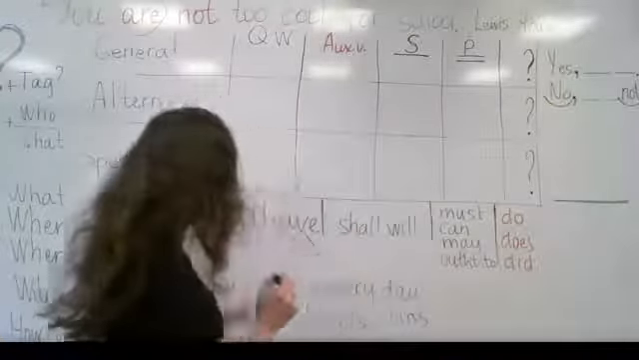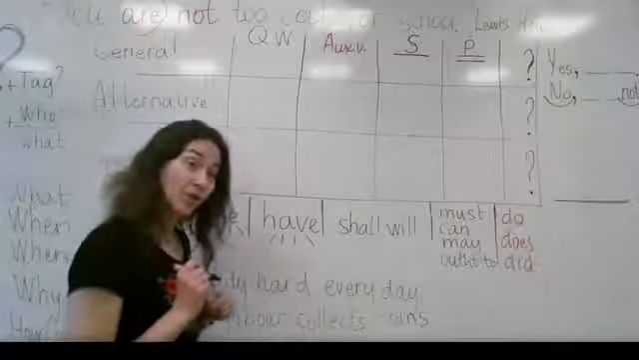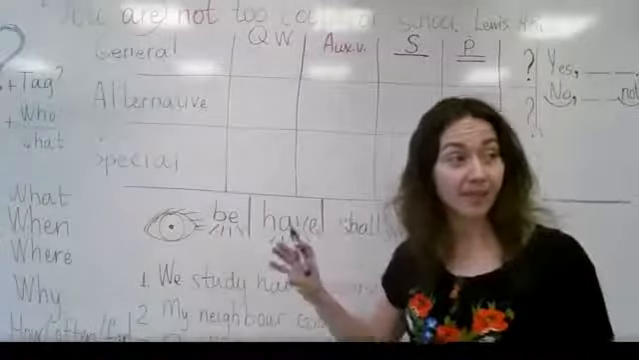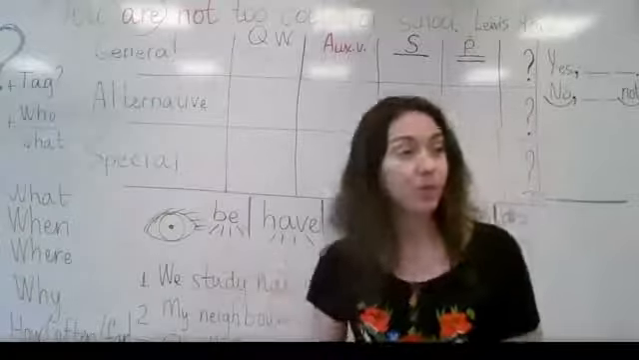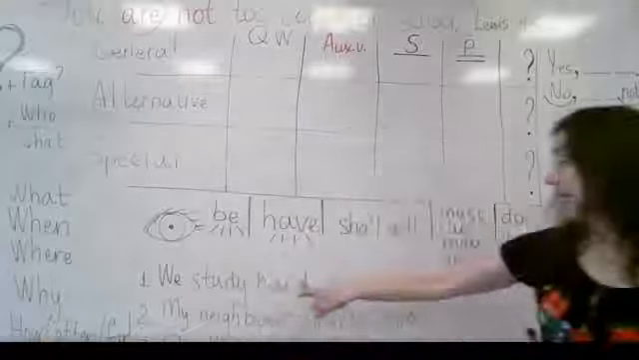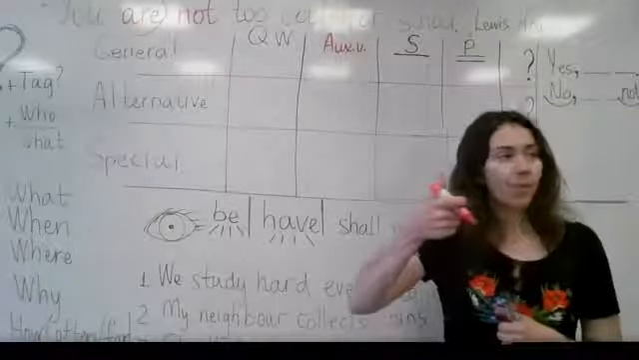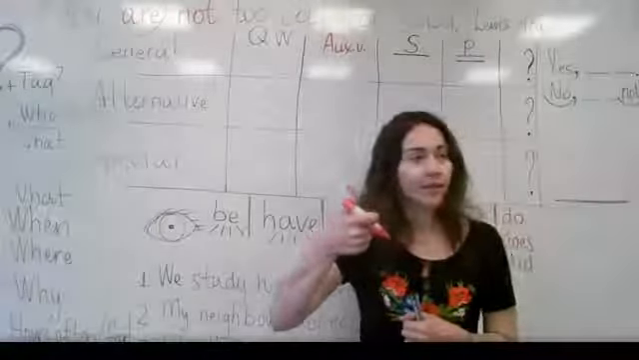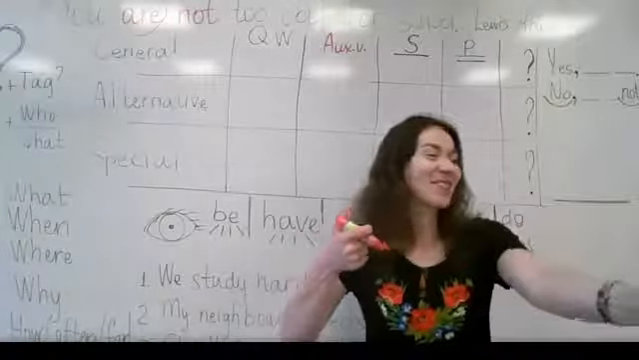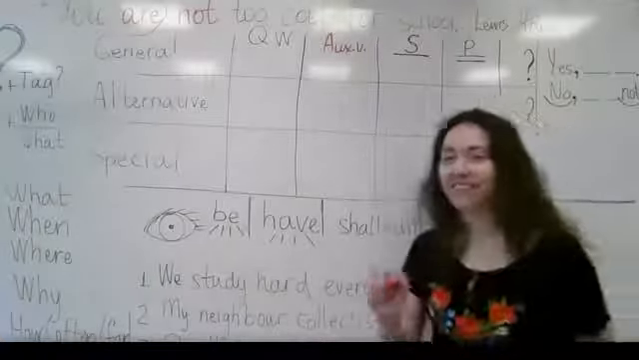Here I have a few sentences I've prepared. So we can work with the sentence, and then we make an alternative question. But don't forget, you're going to help me to identify the auxiliary verb, and you'll help me to make this question. We study hard every day. What is step number 1? Auxiliary verb, you're right. You can say it louder. So we have to identify the auxiliary verb.